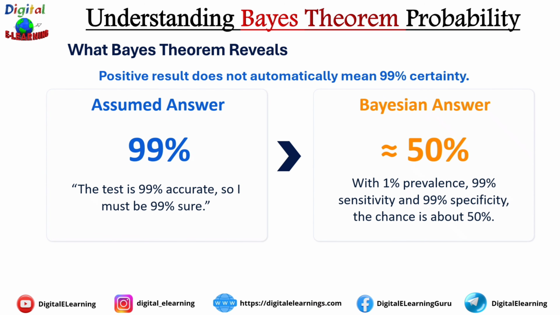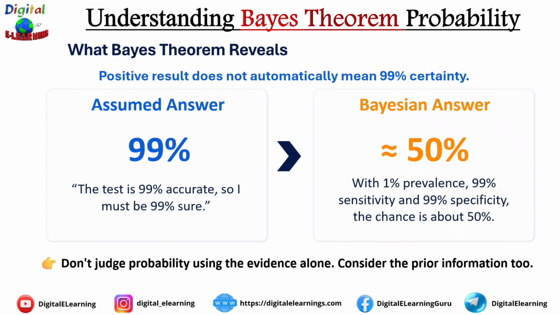And that is the key lesson of Bayes' theorem. Don't judge probability using the evidence alone. Consider the prior information too. So next time you see new evidence, don't jump to conclusions. Start with what you already know, combine it with new evidence, and update your belief. That is exactly how Bayes' theorem works.